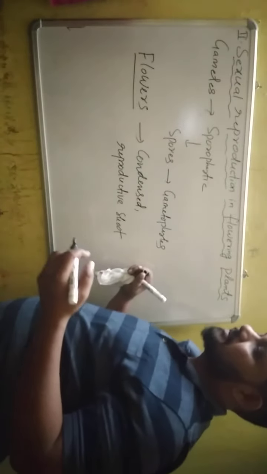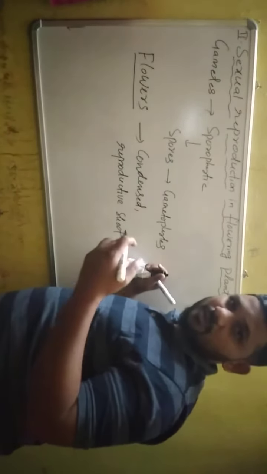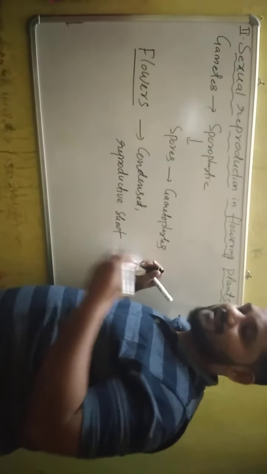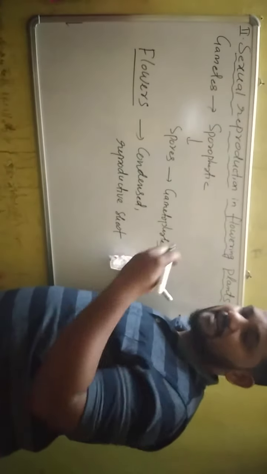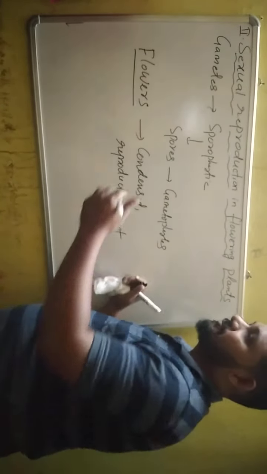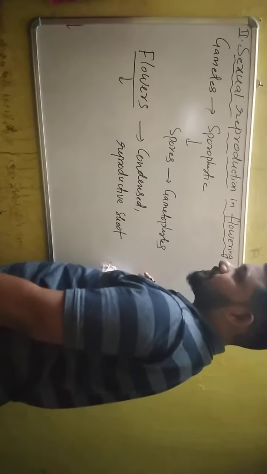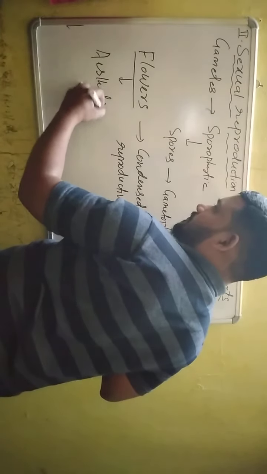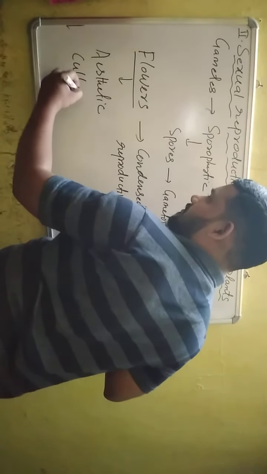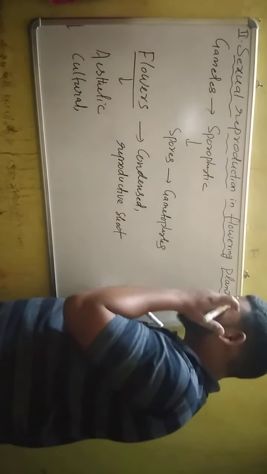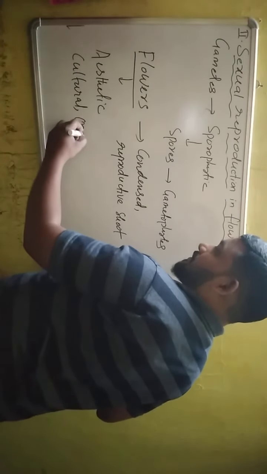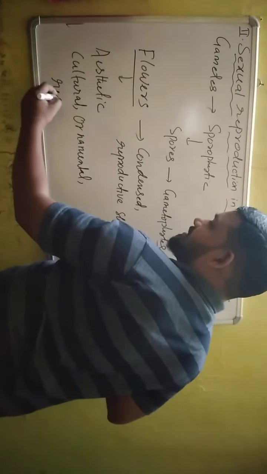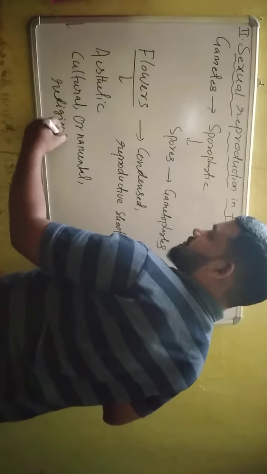All of us are very familiar with flowers because flowers constitute the most beautiful structures, and they have varieties, different shapes, and different scents. Flowers are the objects of aesthetic, cultural, ornamental and religious values.